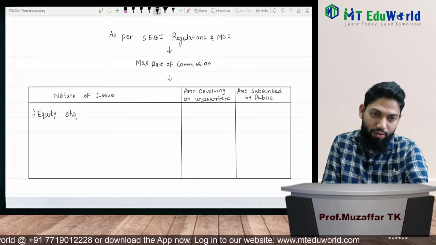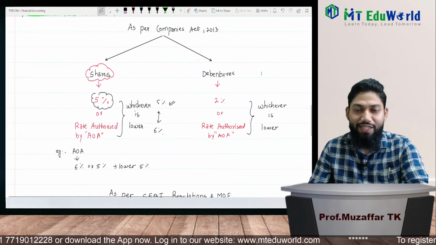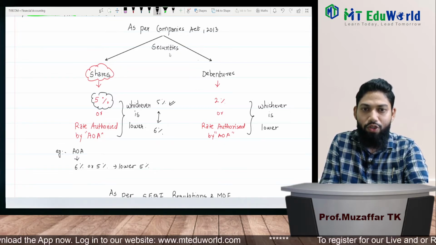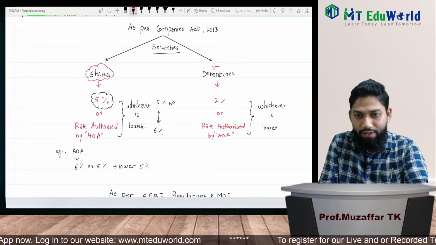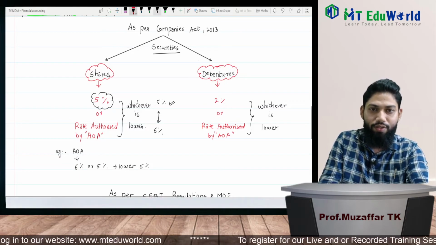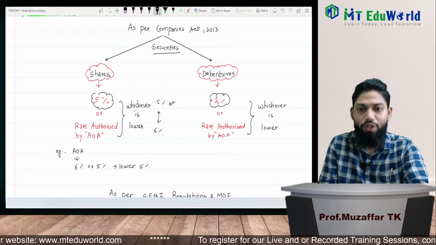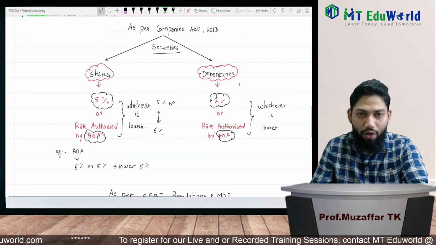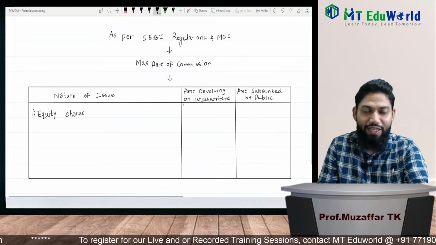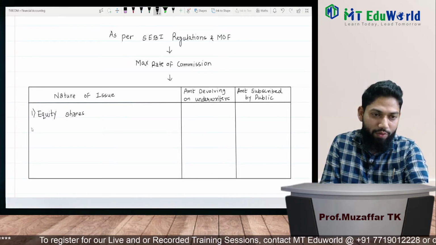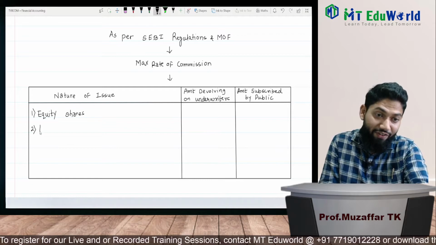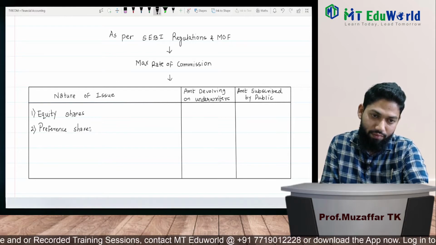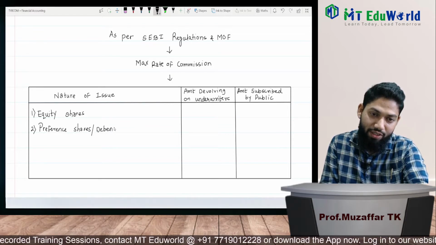As per Companies Act, it has bifurcated the securities into shares and debentures. For shares 5% and for debentures 2%, or the rate authorized by AOA, whichever is lower. Now, as per SEBI regulations, it has divided the securities in two forms: first, equity shares, and second, preference shares and debentures together.